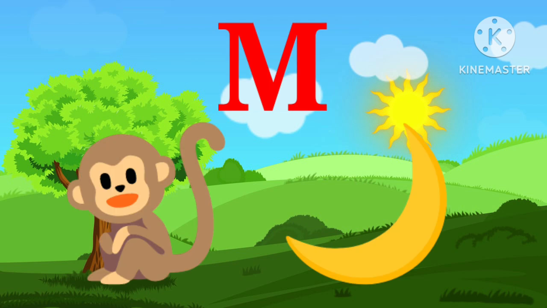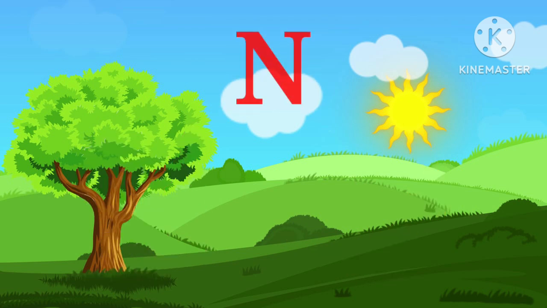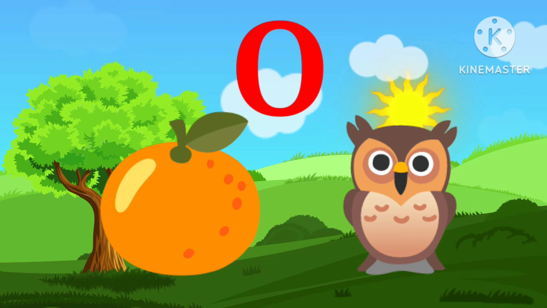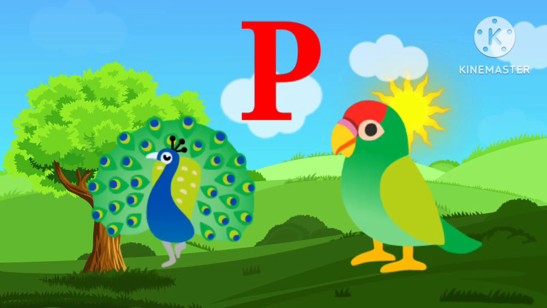M for monkey, M for moon. N for nose, N for nuts. O for orange, O for owl. P for peacock, P for parrot.